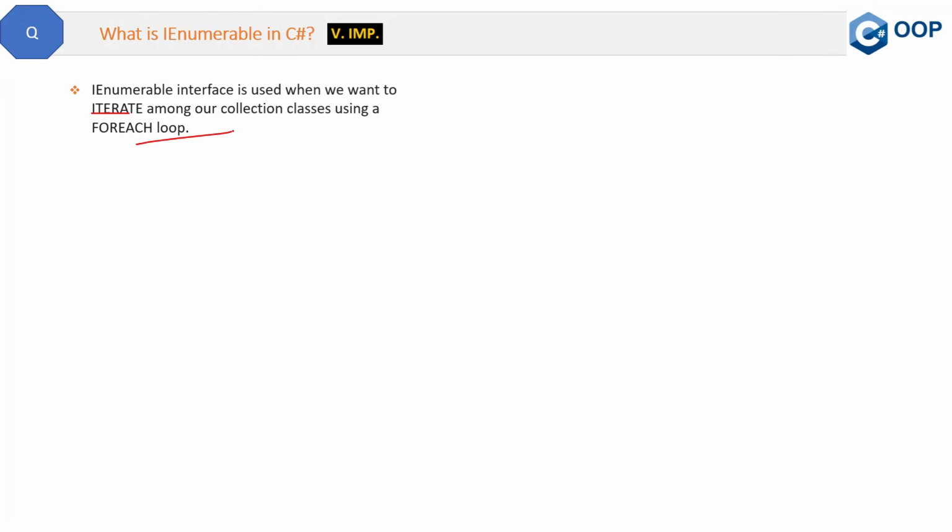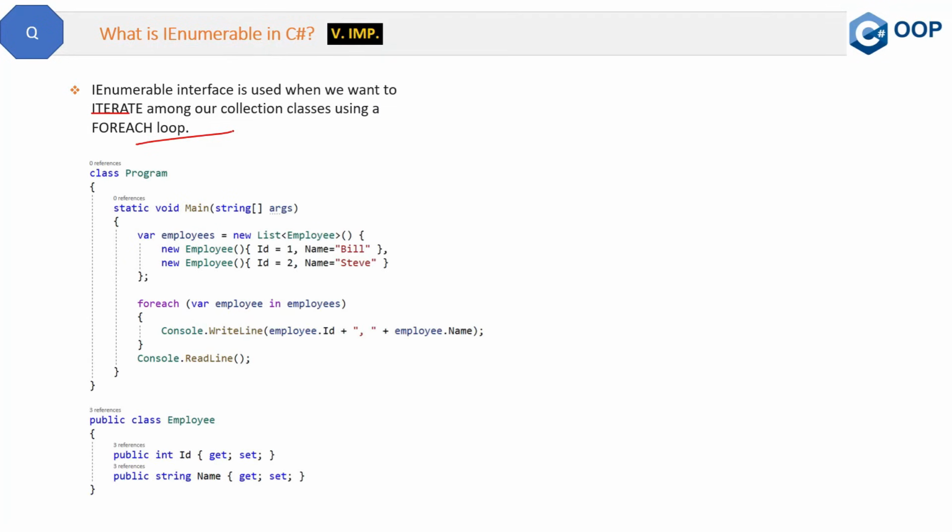This is a very important question from an interview perspective, and the question is, what is IEnumerable in C#? Let's explore it. The IEnumerable interface is used when we want to iterate among our collection classes using a foreach loop. So this is the definition and the use of the IEnumerable interface. Let me explain this. For example, this is the code.